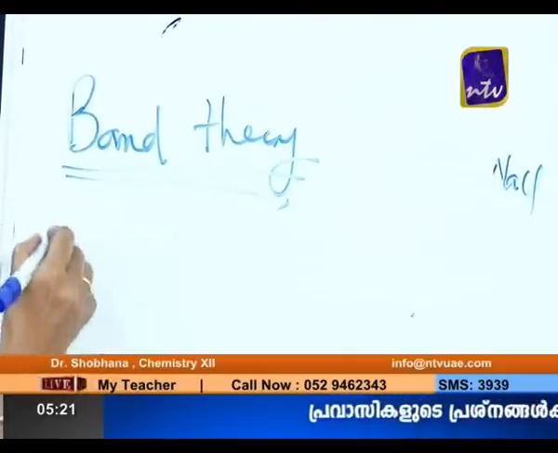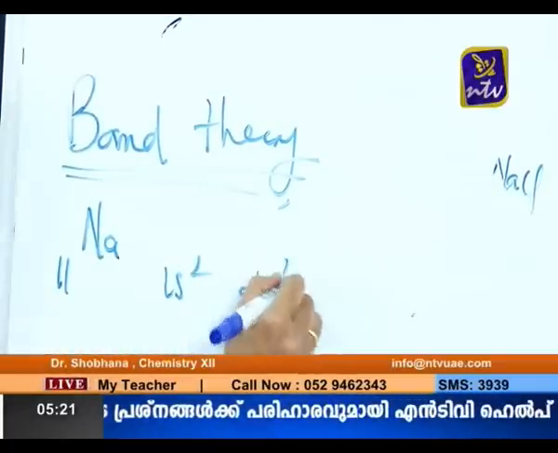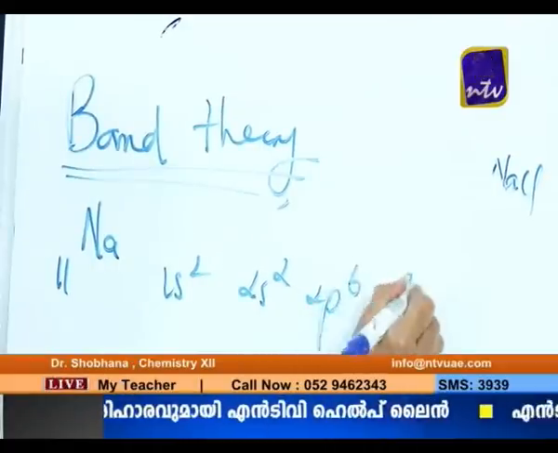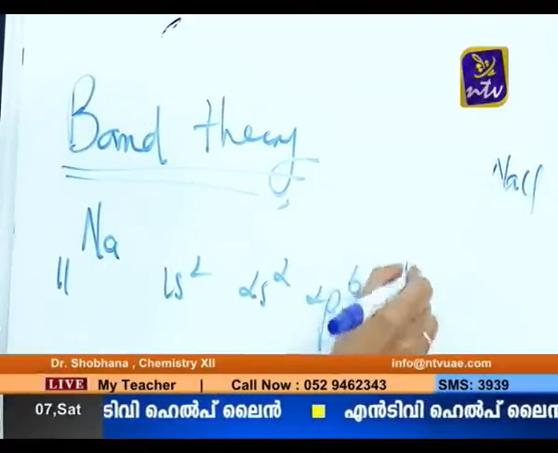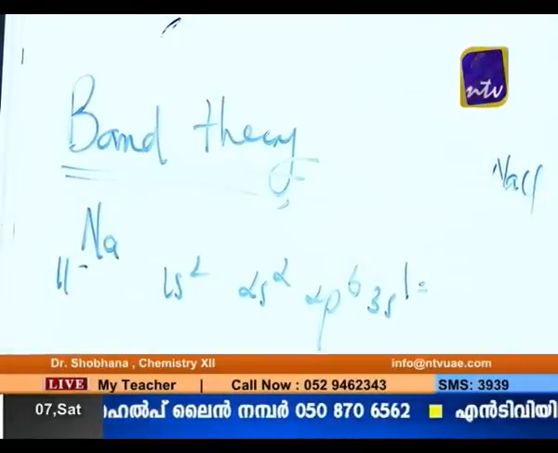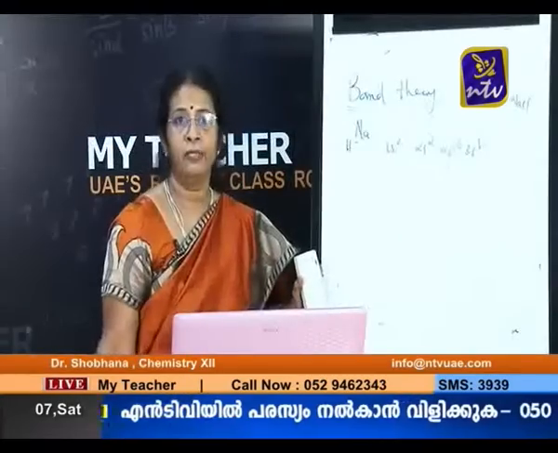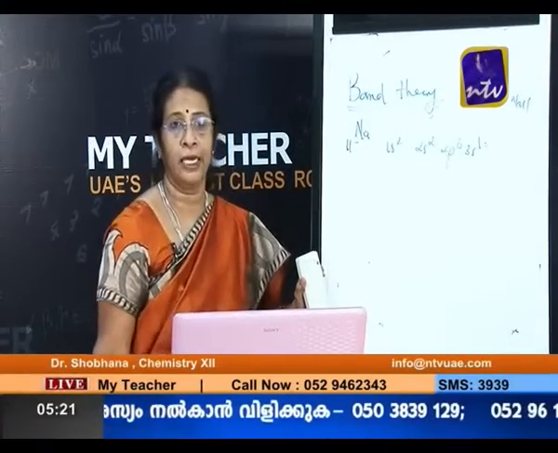We know that if you take a sodium atom, the electronic configuration is 1s2, 2s2, 2p6, 3s1. We know the electronic configuration of a sodium atom. Now you take a sodium crystal. How many atoms are there in the sodium crystal? We don't know. Millions of atoms are there. So many atoms are there.